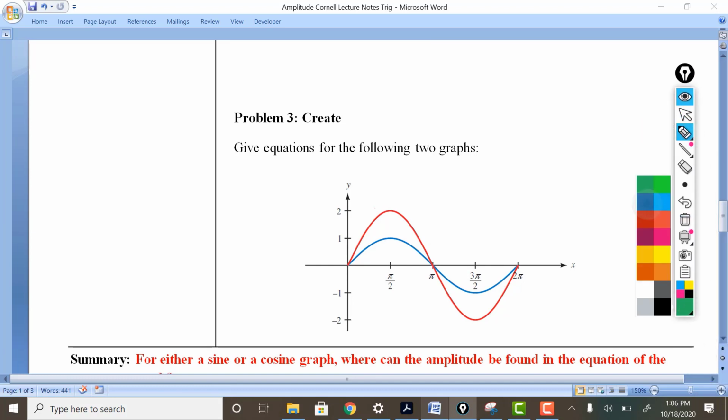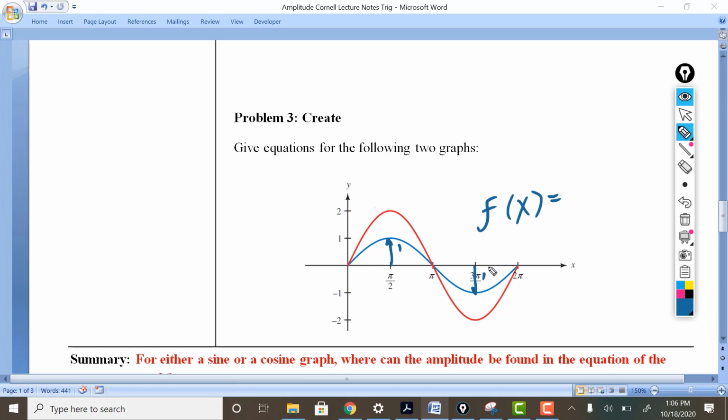The blue one looks like it has an amplitude of 1. From here to here is 1. It's going to be 1 times sine of x. Now, we don't have to even have the 1 there. You can if you want. It's a good habit. But if there isn't a 1 or a number here, that means that it is 1.